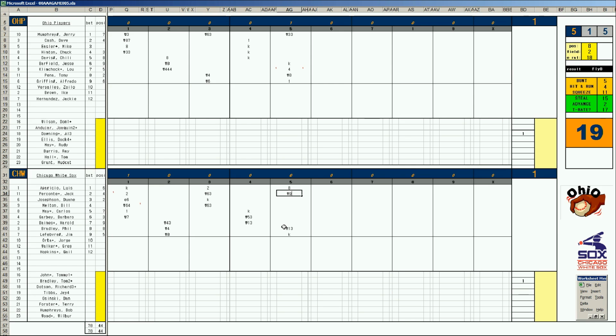We go to the 6th inning. Dave Cash, 1-4, bounces to short. Mike Easler with a double, 1-11 double. Runner at second for Chuck Hinton, who strikes out. And Chili Davis, and it's a base hit into right field, but you've got Baines. He can throw. He's got a cannon out there in right, a -3 arm. Is Easler going to test that? No, he's not. So we have runners on the corners as they put the brakes on Easler at third, and we need a really big at bat here for Barfield.